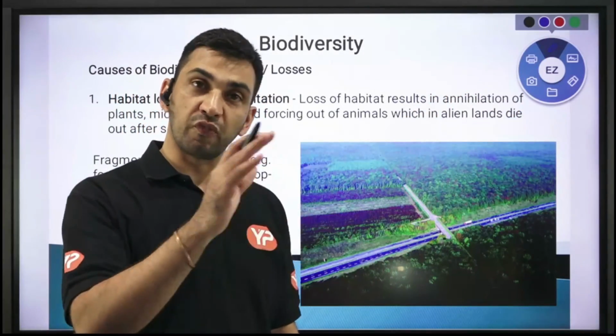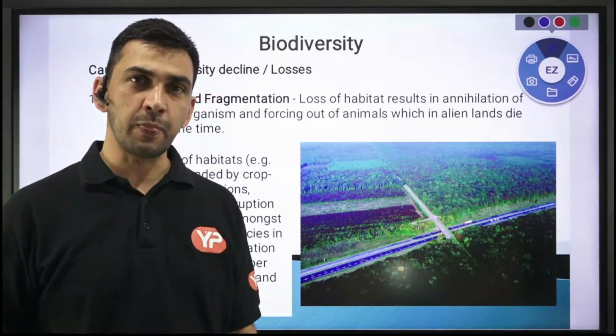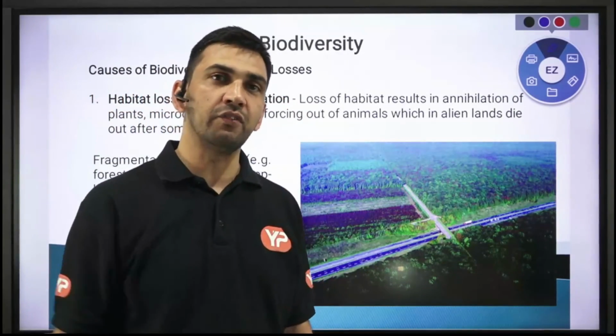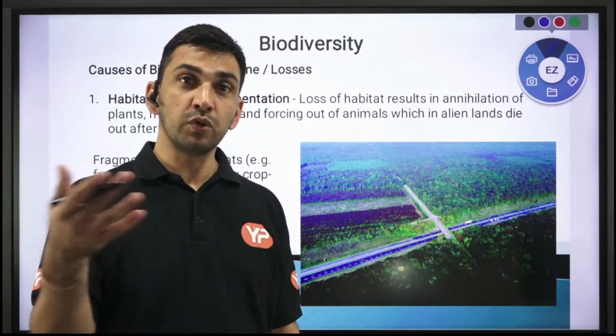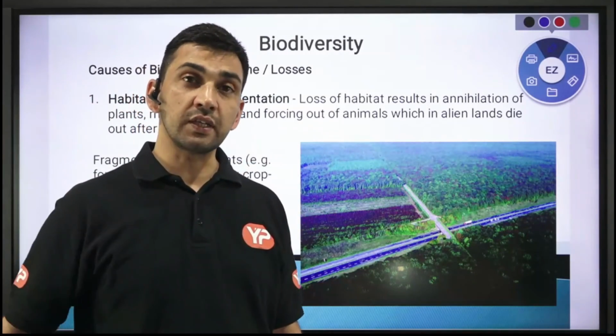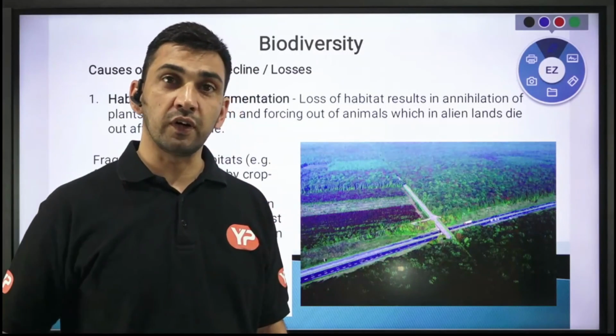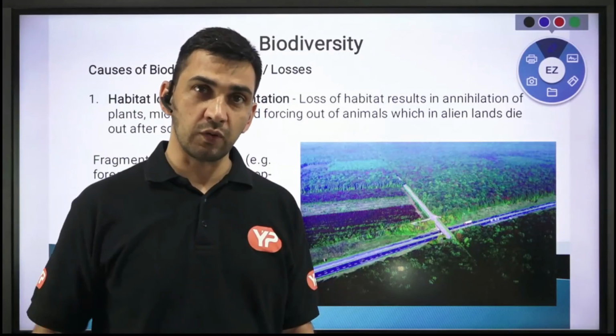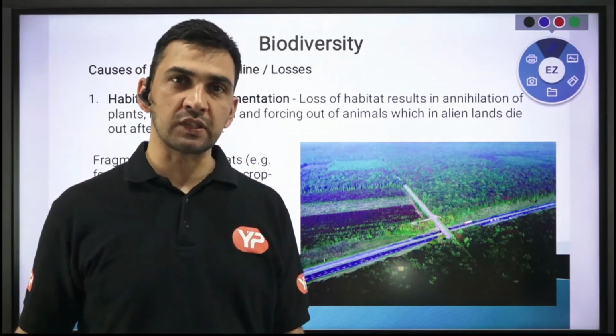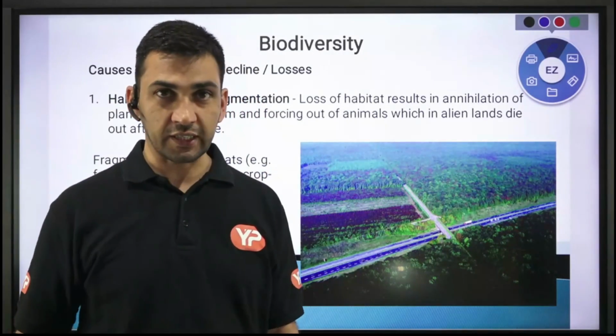And you fragmented that habitat, broke it into pieces, and that also led to the decline in biodiversity. Also, pollution is one of the biggest causes of biodiversity decline. You are polluting that particular environment, and indirectly you are affecting the species living there.